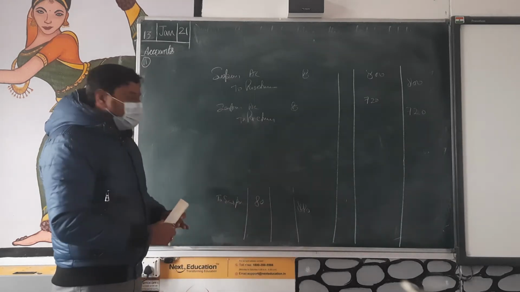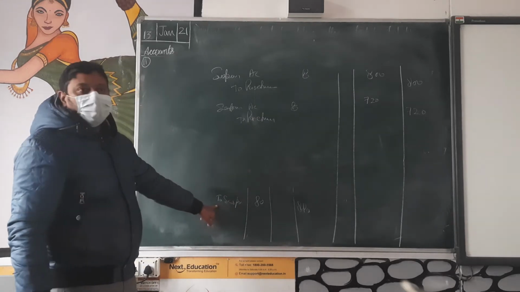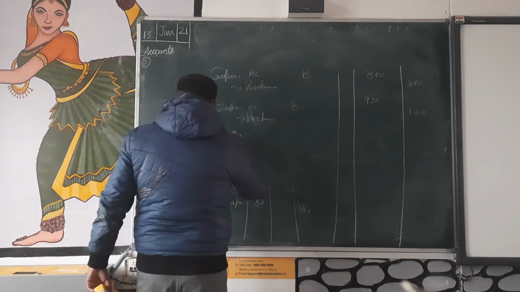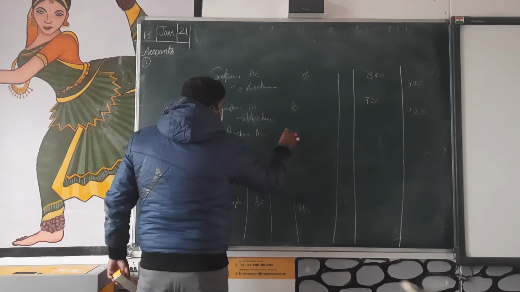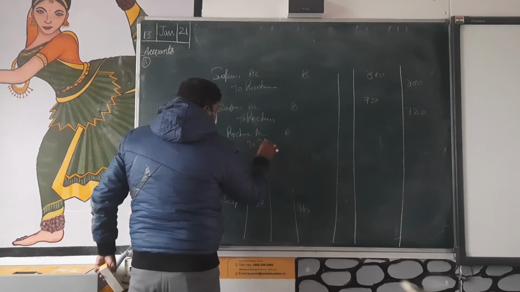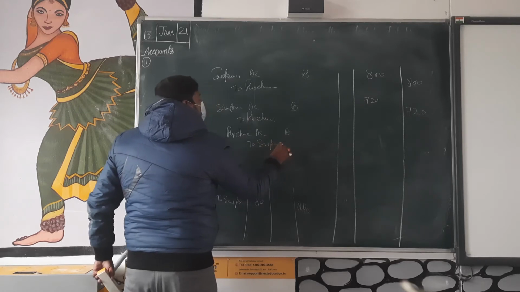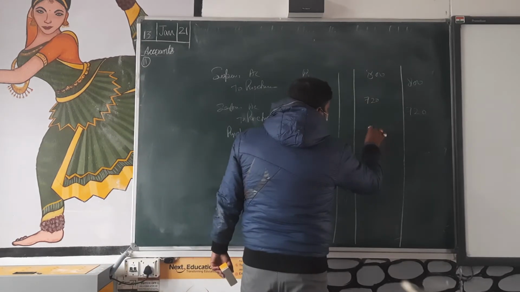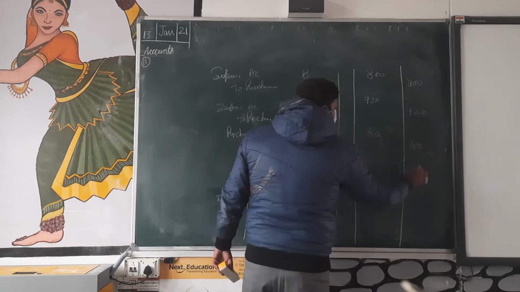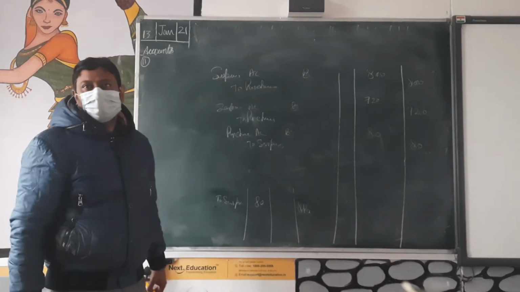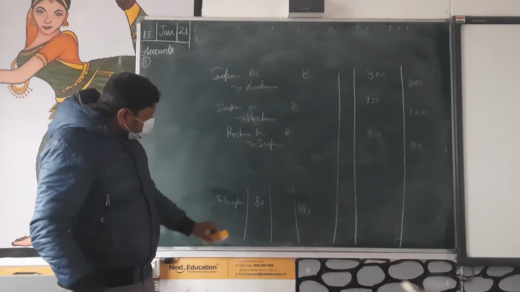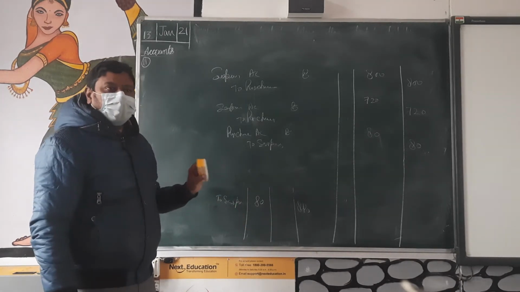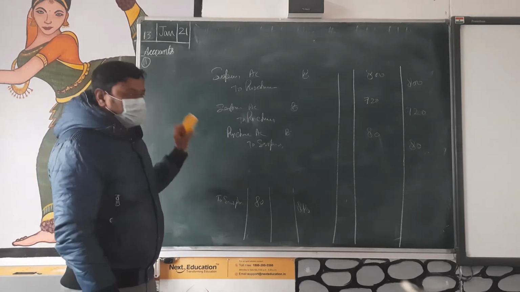Now the entry is purchase account debit to suspense account, amount 80 rupees. Clear? If you are feeling any type of problem, just make his account. Then it is very easy to understand what we are going to enter.